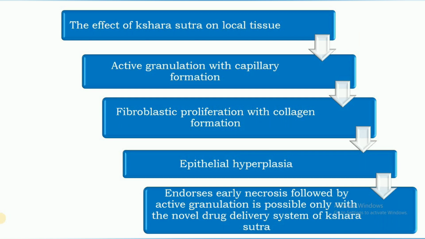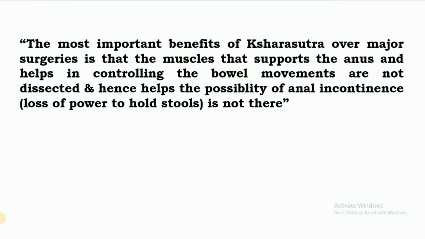So this is how Shar Sutra acts. The effect of Shar Sutra on local tissue is active granulation with capillary formation, fibroblastic proliferation with collagen formation, and epithelial hyperplasia, with early necrosis followed by active granulation, which is possible only with the drug delivery system of Shar Sutra, that is the alkaline drug delivery system.